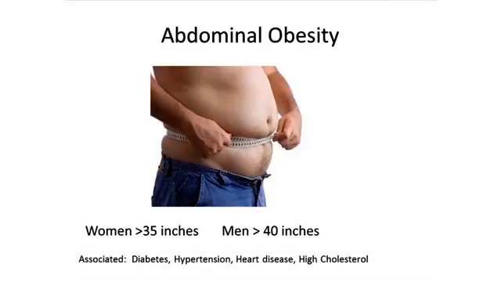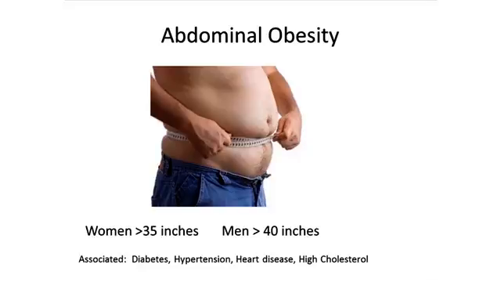The definition of obesity is a BMI of greater than 30. Severe obesity is a BMI greater than 40, and that's considered class 3 obesity. Abdominal obesity is a more severe form of obesity, and that's defined in an American as a waist circumference greater than 40 inches in men, 35 inches in women, and you can see in the picture how to measure that.